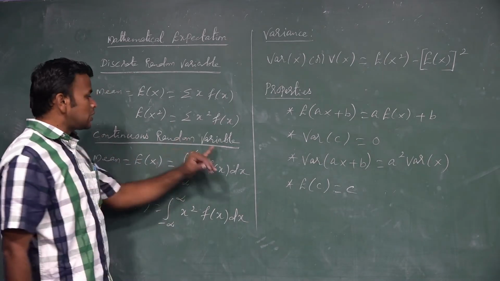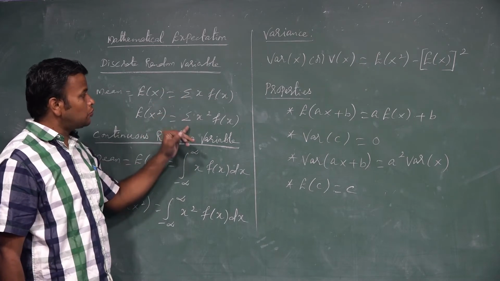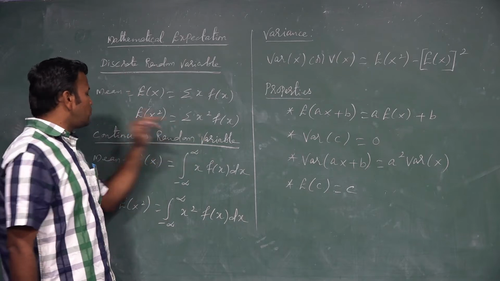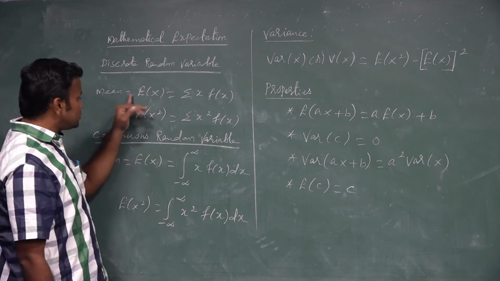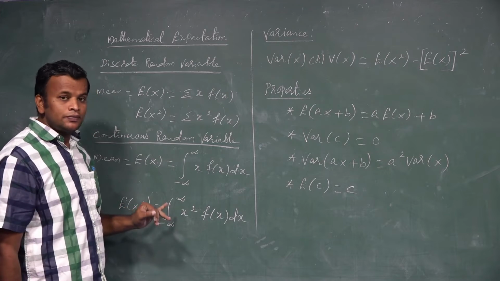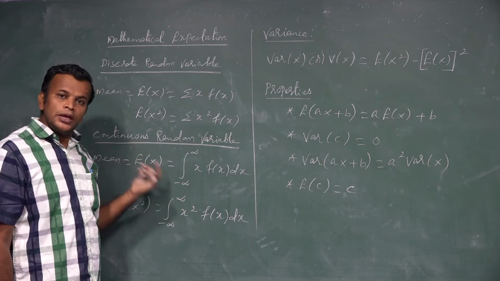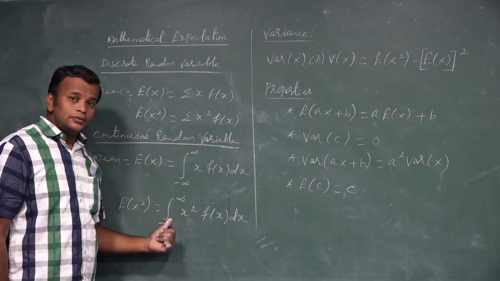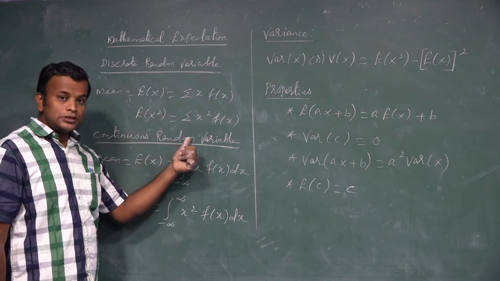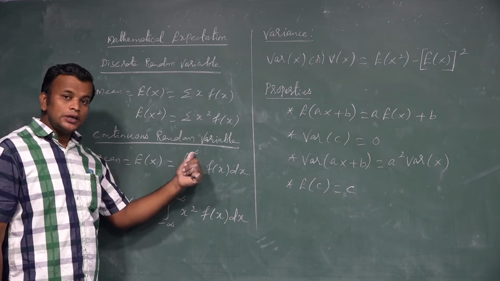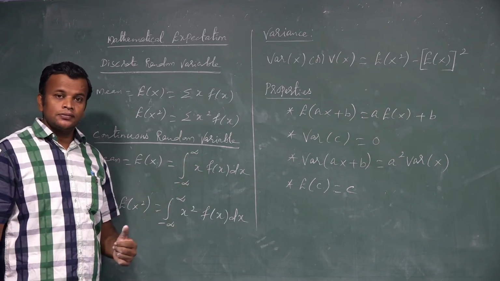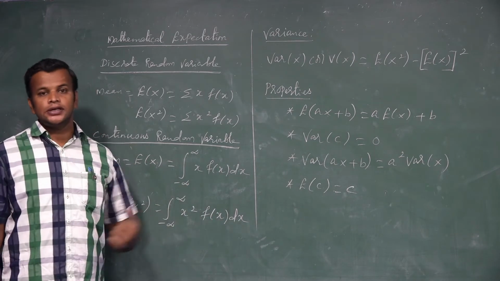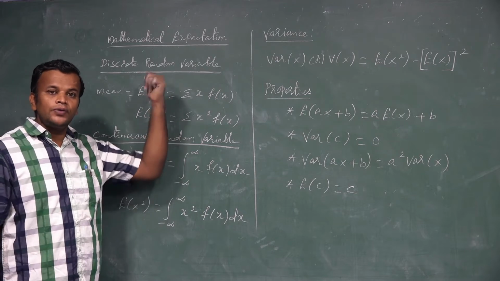Next, this formula is possible only when the random variable follows a discrete distribution. Suppose the random variable follows a continuous distribution; the left-hand side is the same, E of x and E of x square. You should read it as E of x, or mean, or expectation of x. In a continuous case we use integration, in a discrete case we use summation. So the integral from minus infinity to plus infinity of x into f of x dx. For E of x square, x becomes x square into f of x dx. So this is the formula of mean.